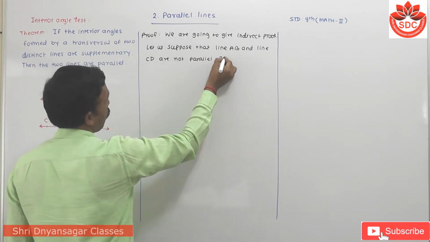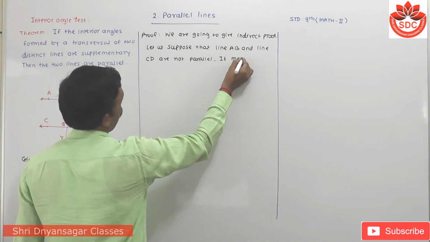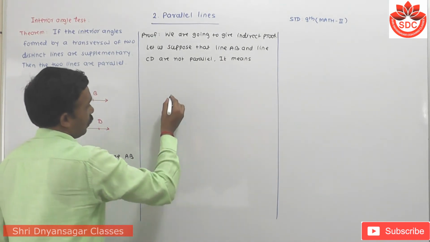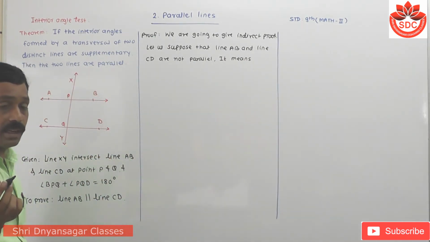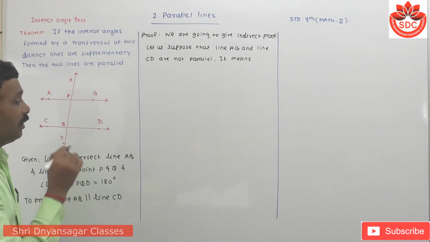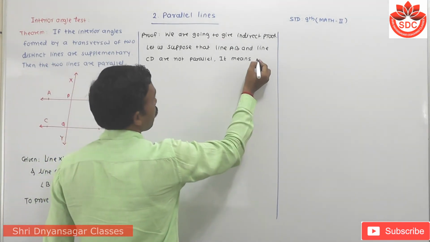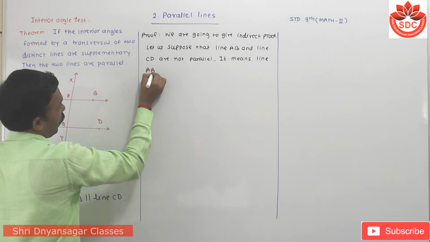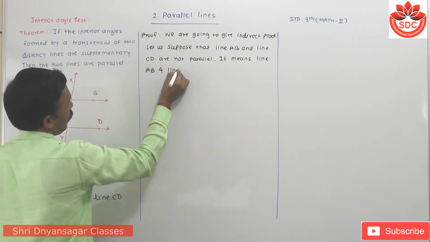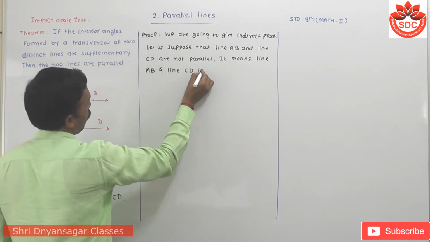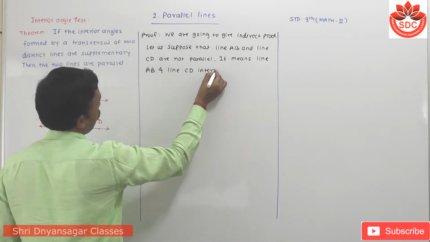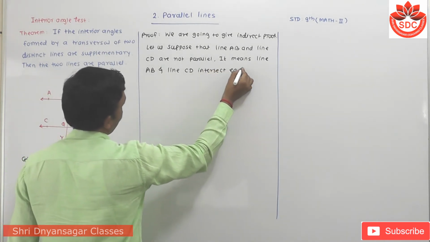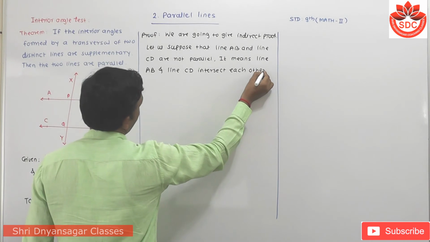It means this line AB and line CD intersect in one point. It means line AB and line CD intersect each other.